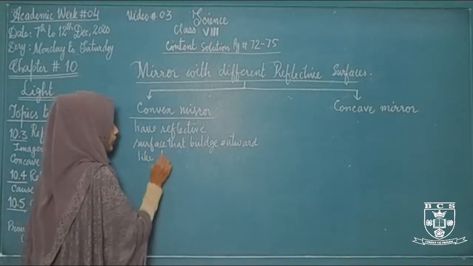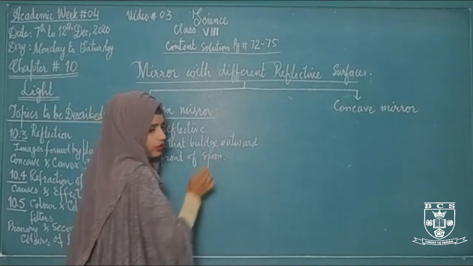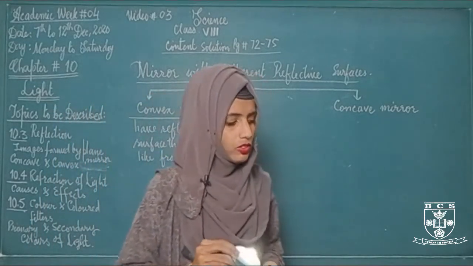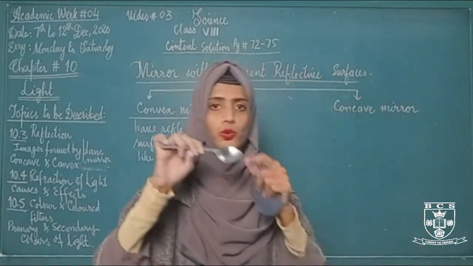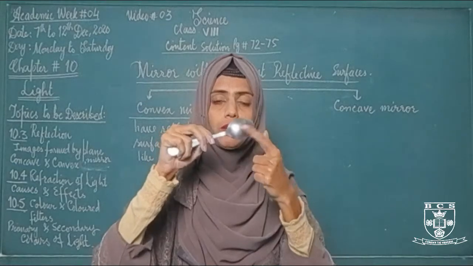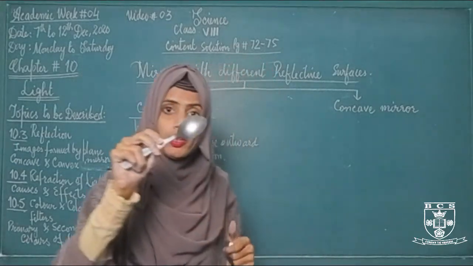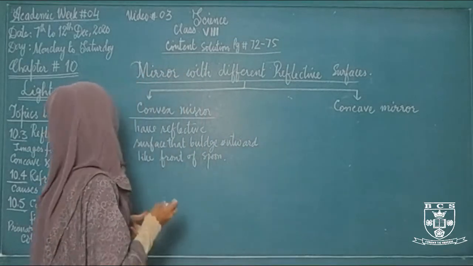Like if this is a spoon and this surface bulges outward. Back of a spoon जो होता है वो बाहर की तरफ उभरा हुआ होता है. That is, this shape is called convex mirror.